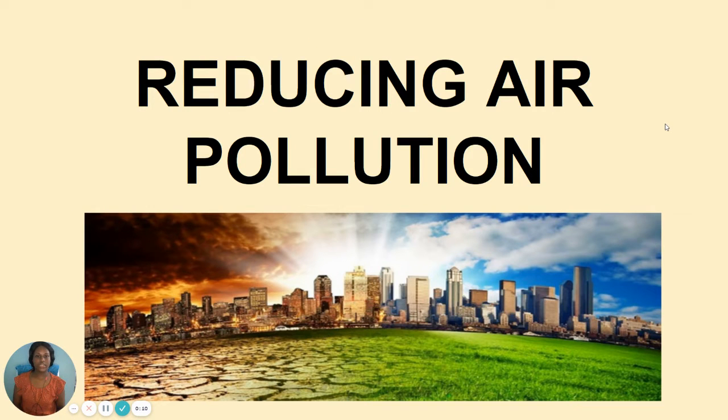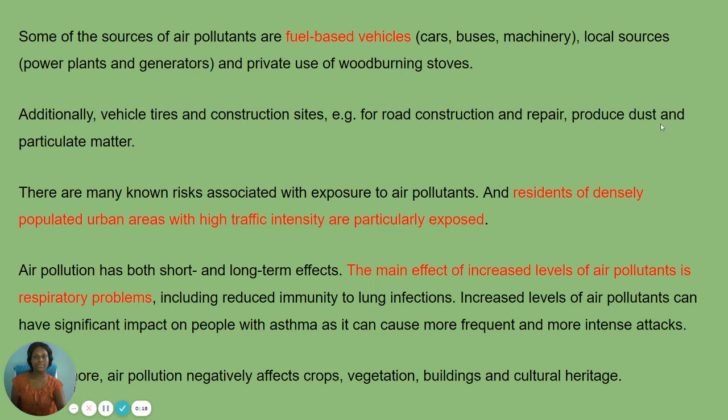Reducing air pollution. Today we will be talking about air pollution and how we as human beings can reduce it. Firstly, some of the sources of air pollutants are fuel-based vehicles, which include cars, buses, machinery, and other fuel-based items. Local sources such as power plants and generators, and also private use of wood-burning stoves or burning of forests or other burning methods. These three are not the only sources of air pollutants, but they are some of the most substantial.